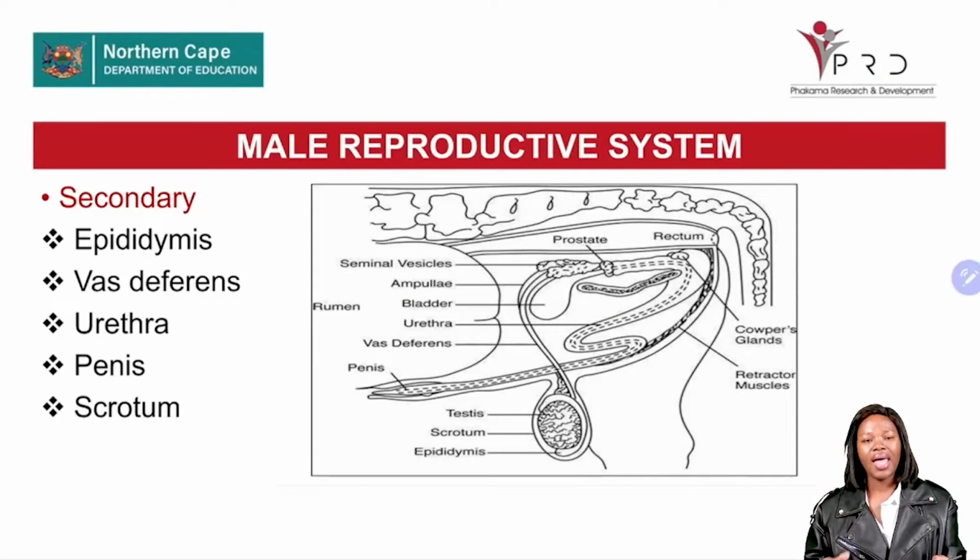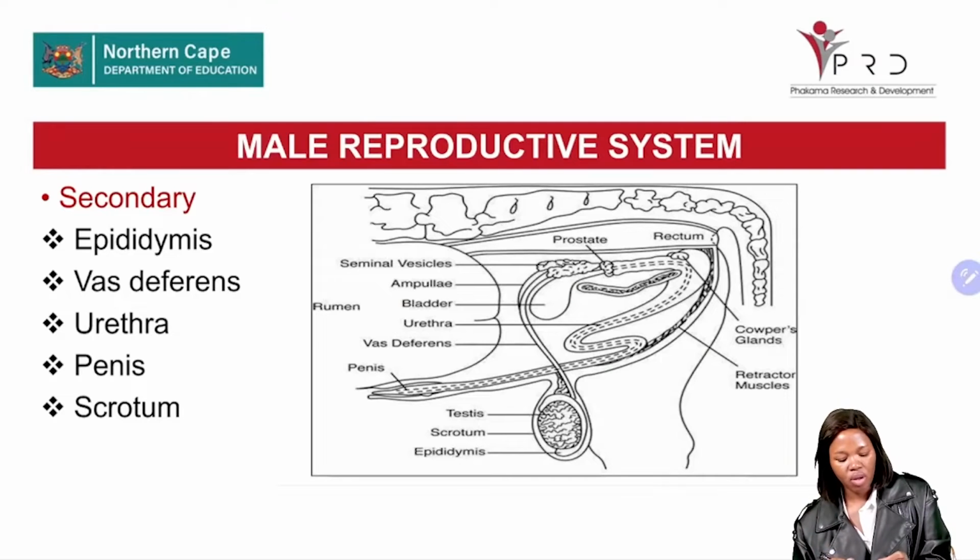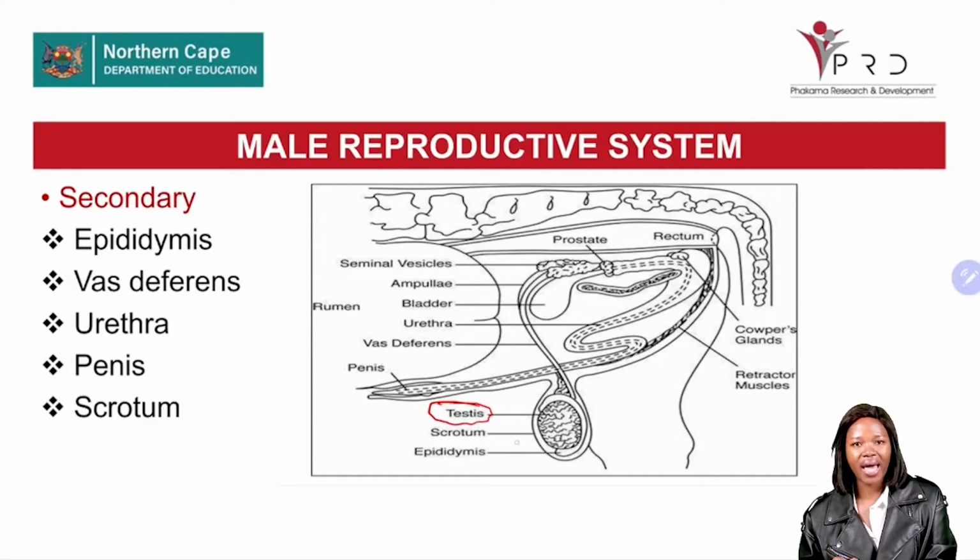As I've already mentioned, number one, we have the primary organ known as the testis. This is where we find our testes, and they are made up of seminiferous tubules.